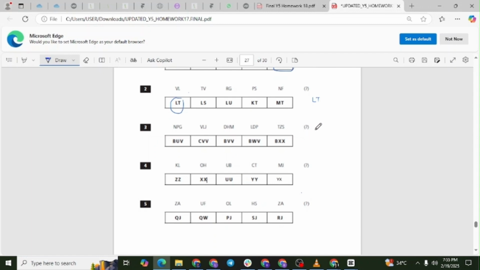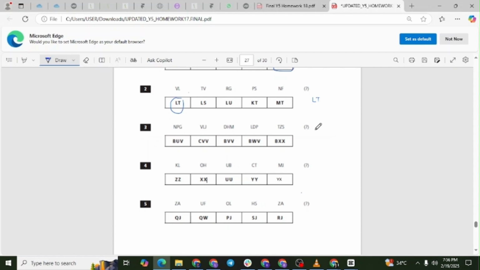First letters: N, V, D, L, T. Looking at their positions in the alphabet, N equals 14, V equals 22, D equals 4, L equals 12, T equals 20. Examining the pattern, N, 14, to V, 22, is plus 8. V, 22, to D, 4, is minus 18.